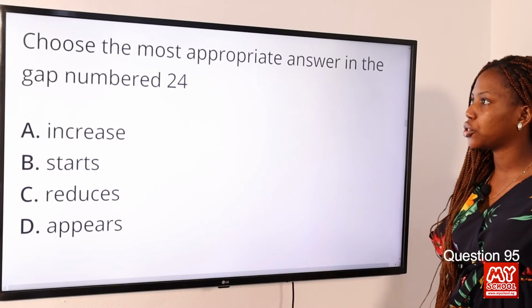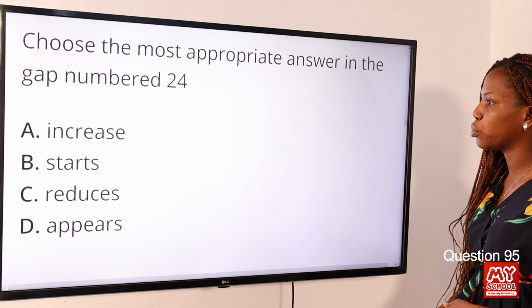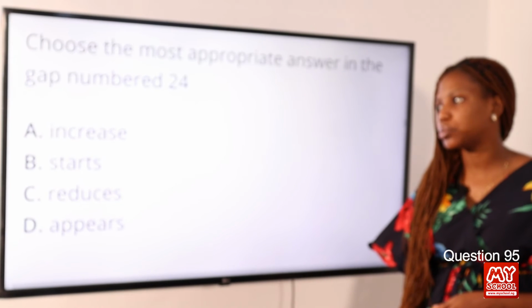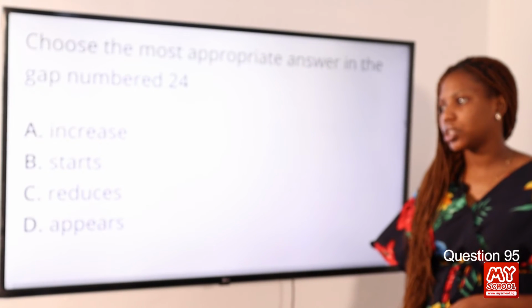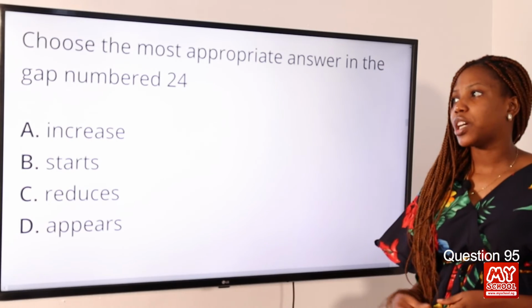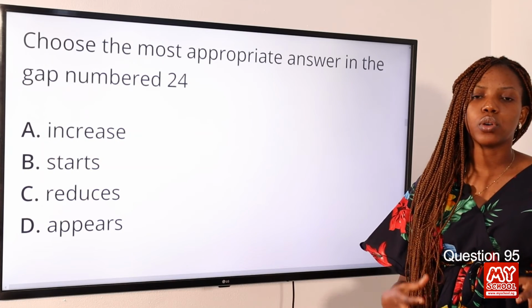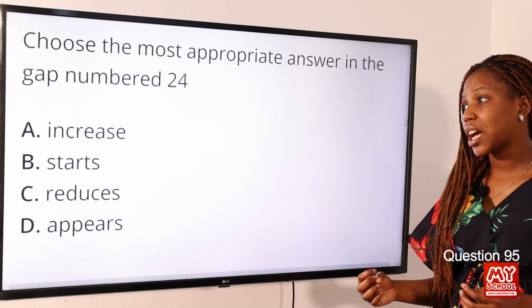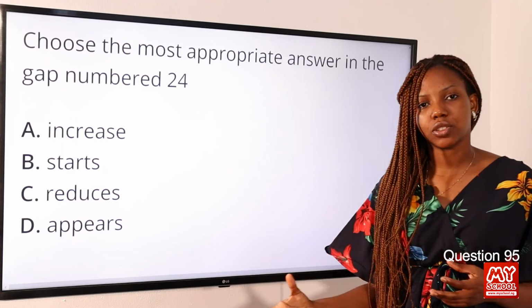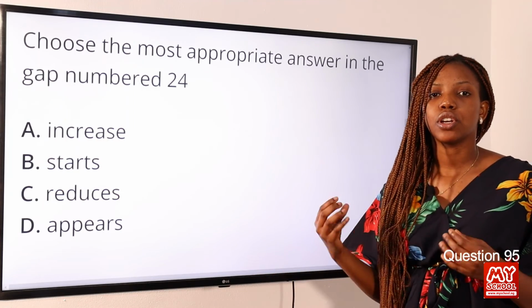Question 95. Choose the most appropriate answer in the gap number 24. Option A, increase. Option B, starts. Option C, reduces. Option D, appears. The gap number 24 is meant to describe a rise in the amount, quantity or size. So we can see that increase clearly defines this. So option A is the answer to this question.